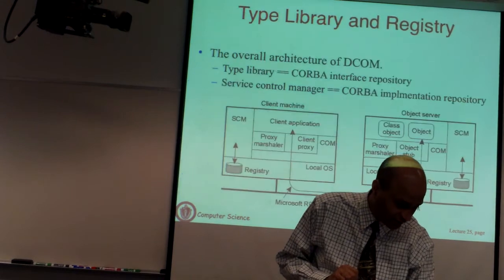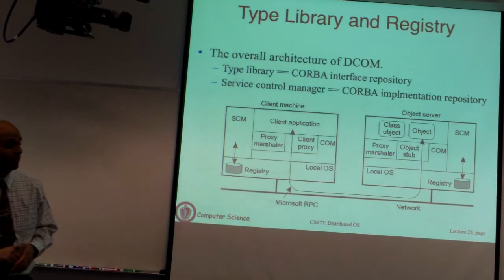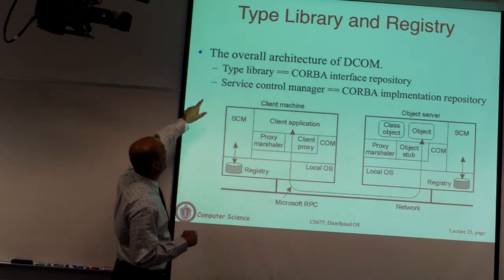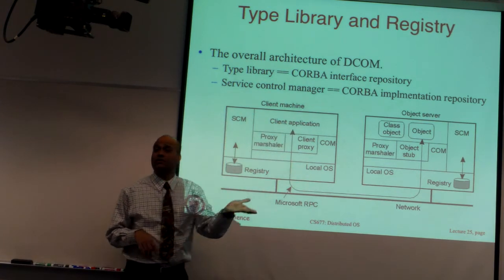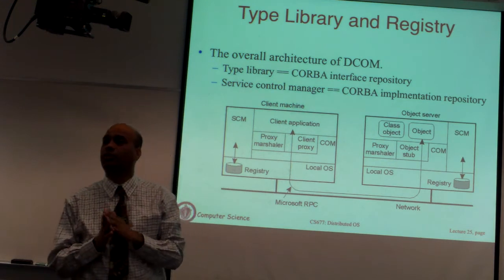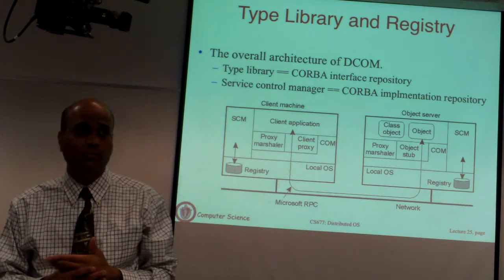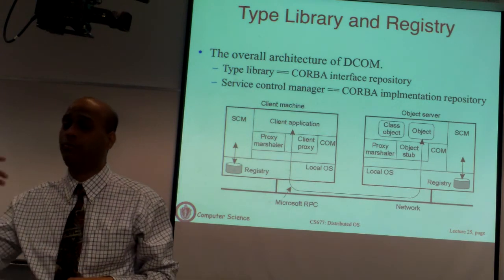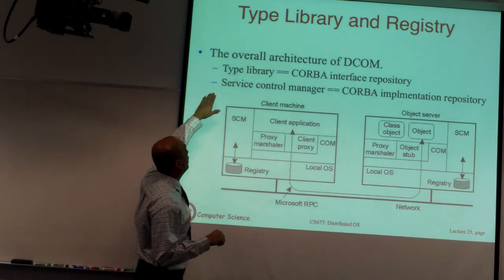So with that history, let's talk a little bit about the architecture. The architecture of DCOM doesn't look very different from CORBA. The terminology is all different, but the concepts are the same. In CORBA, there is something called an interface repository, which is where each method is going to store its interface. When another method wants to import the interface, you go to the interface repository and import it. At that point, you can invoke methods on that object. Same concepts are true in DCOM.